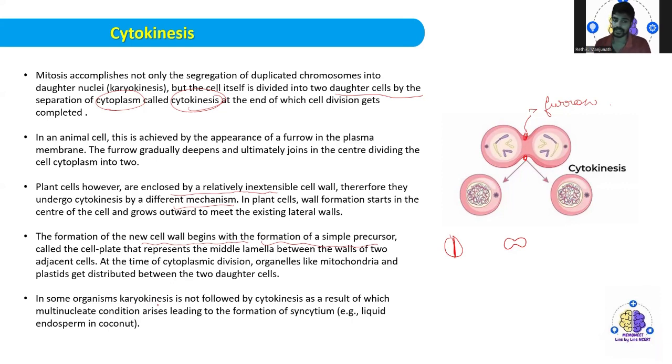In some organisms, the karyokinesis is not followed by cytokinesis, as a result of which multinucleate conditions arise, leading to the formation of a coenocyte, that is the liquid endosperm in coconut. If you observe the coconut, that is the liquid endosperm, the liquid water. That means immediately after the karyokinesis, cytokinesis does not happen. So all the nuclei won't have those cell walls, and you will see it in a liquid form.